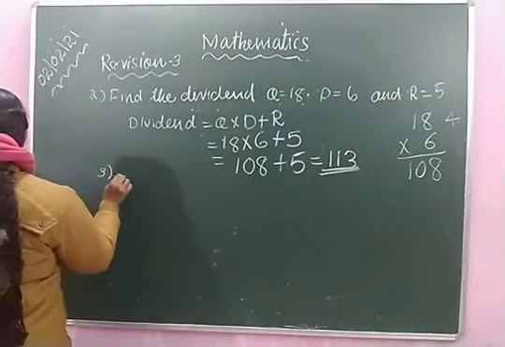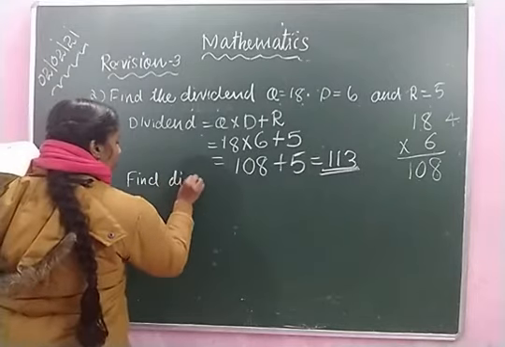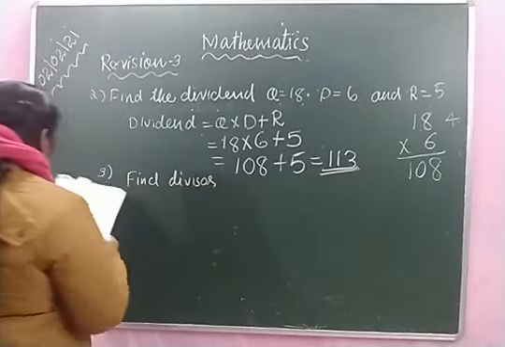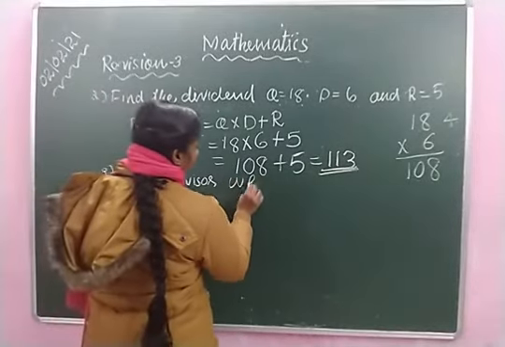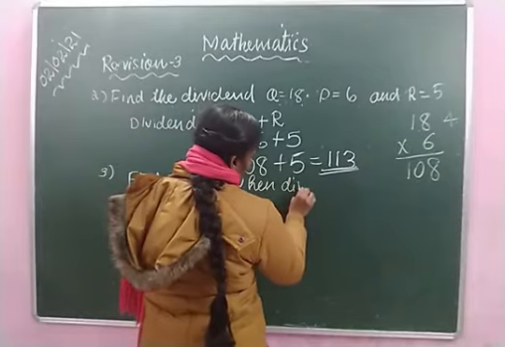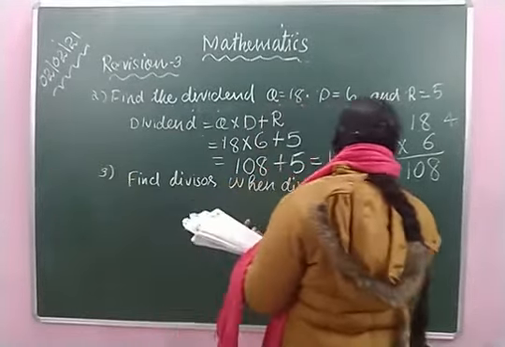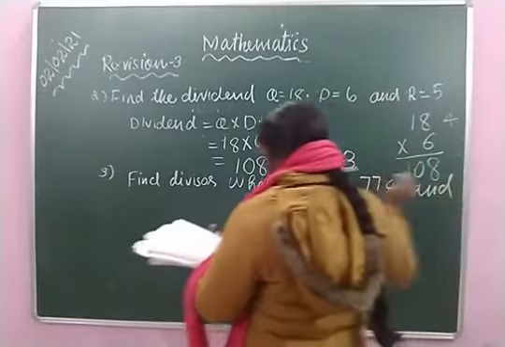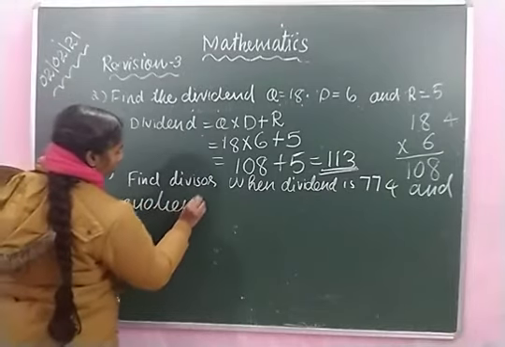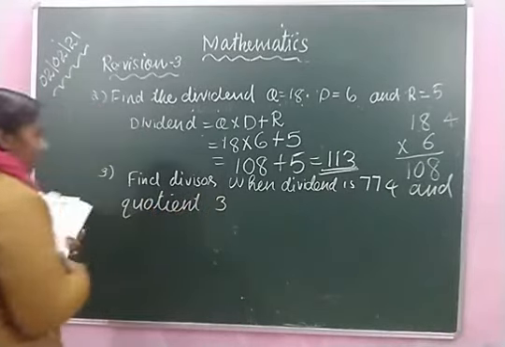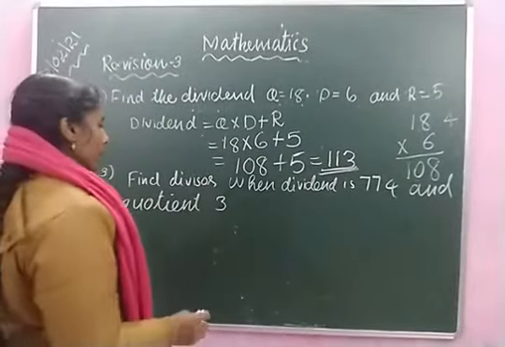Question: find the divisor when dividend is 774 and quotient is 3.